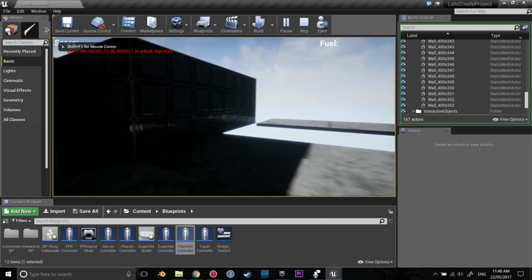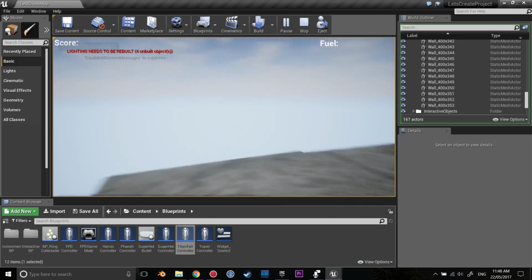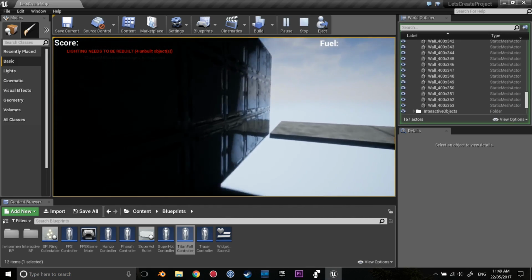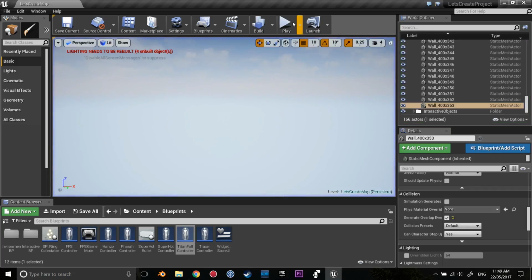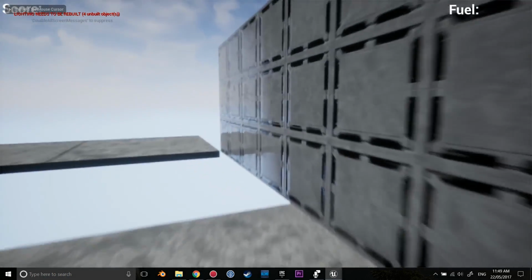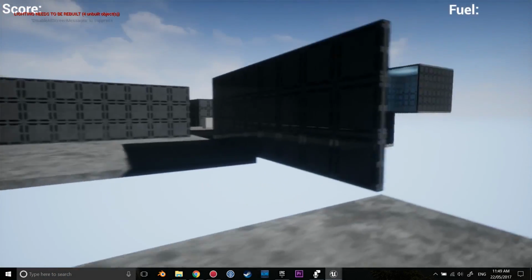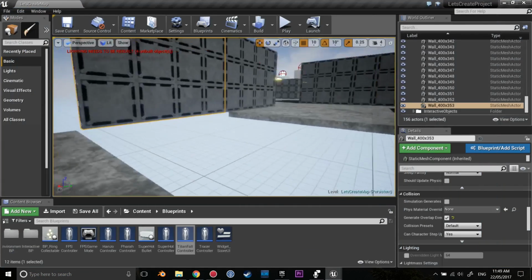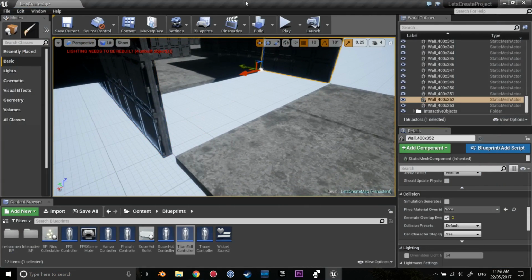So let's see that again. And there we go. Oops. So if I do this again, you notice that I was wall running, but that one is not generating the overlap event. That's why that one's not working.